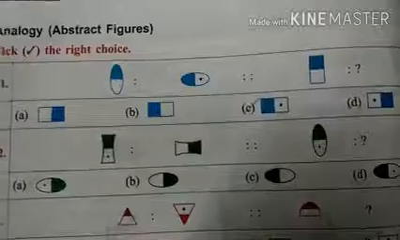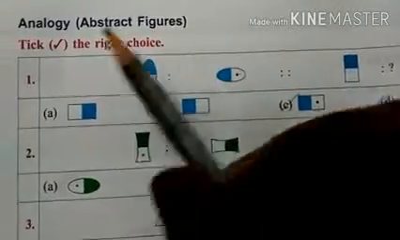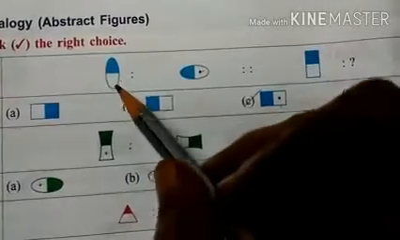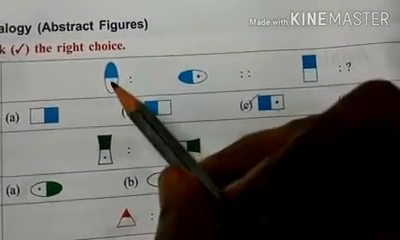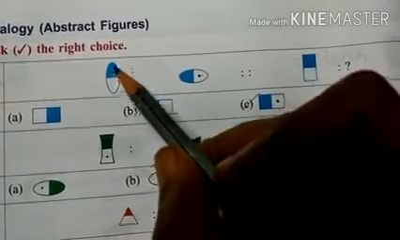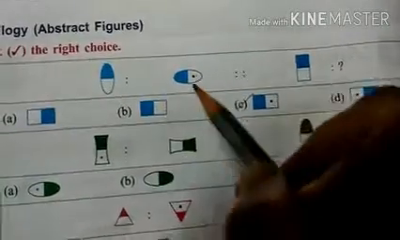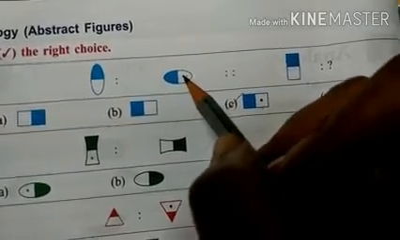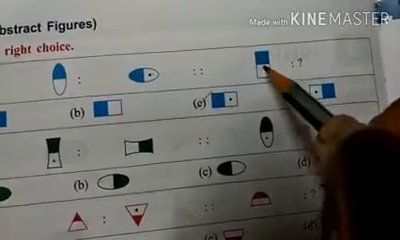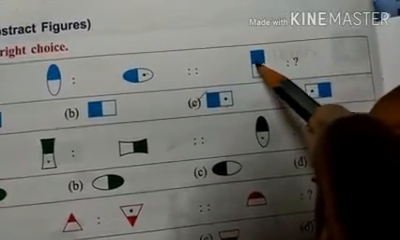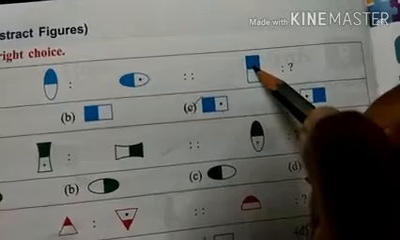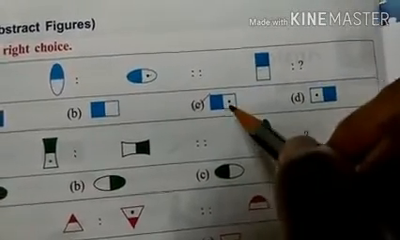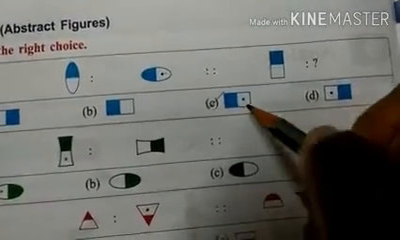Number 4A. Here analogy, abstract figures. Take the right choice. Here you can see number 1. Here the first figure, the one portion is shaded, and in the second figure, the unshaded part has a dot in it. Here again the figure, the one portion is shaded. So number C will be the correct answer, because here there is a dot in the non-shaded part.